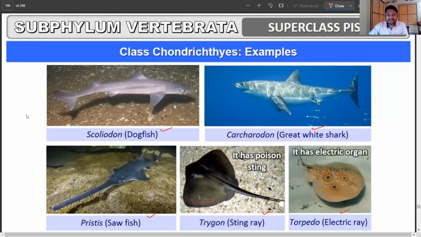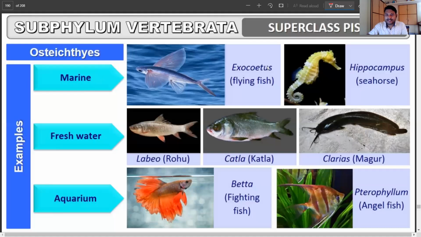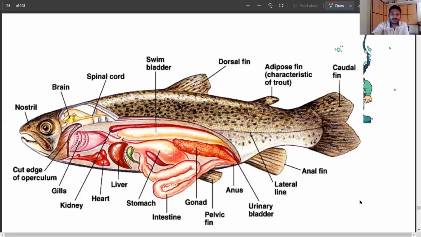Then you have the Osteichthyes. In that we have the marine fish like the Exocoetus or the flying fish. Then Hippocampus or the seahorse. Then you have the freshwater fish, that is the rohu, catla or the magur. And you have the aquarium fishes, that is the fighting fish or betta, and the Pterophyllum or the angel fish. Again, there are many more examples. You can even name them if you know the scientific name. And again, we already talked about this. I'm going to skip that part.